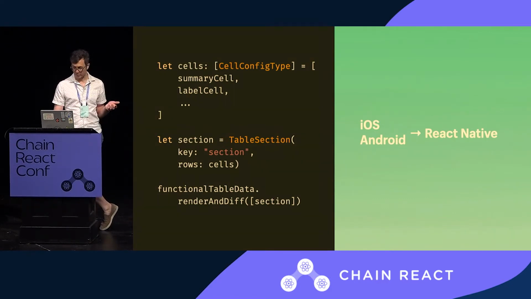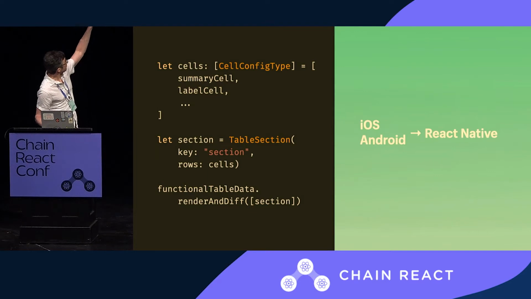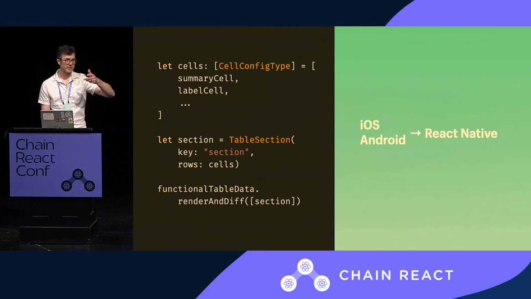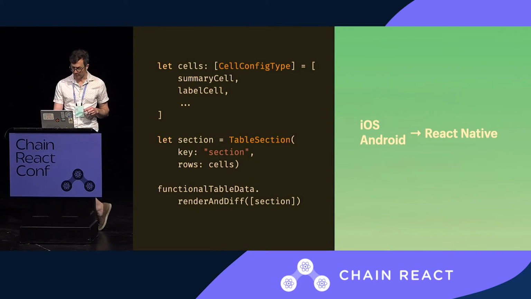Besides, the native apps had always had very strongly held opinions of how the apps should be built. It was called functional table data, and it was directly inspired by early experiments with React Native. Here's a tiny, kind of useless snippet, but you could rerun this code with different cells, different sections. It would do a diff, only send the changed cells, very React reconciler-ish. We had a version for iOS using UITableView, and another for Android using RecyclerView.